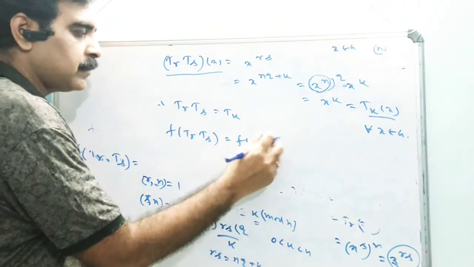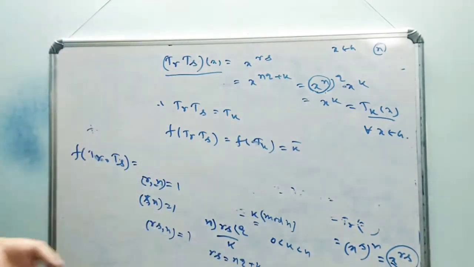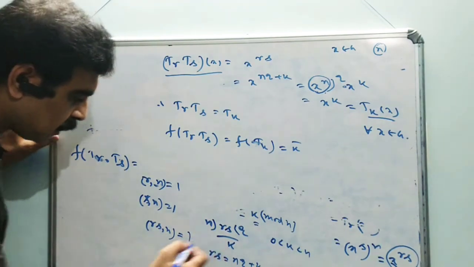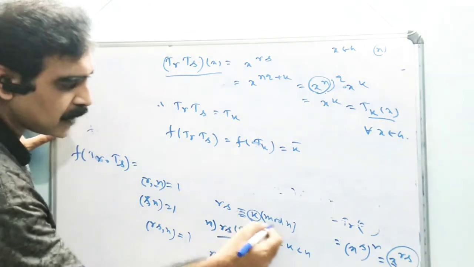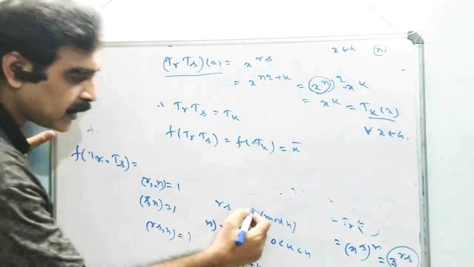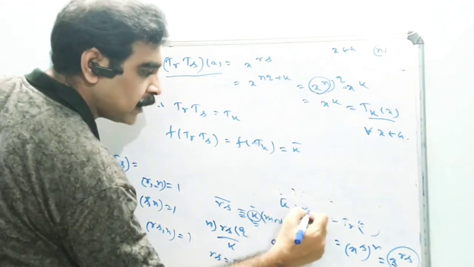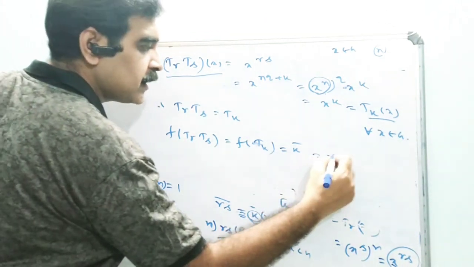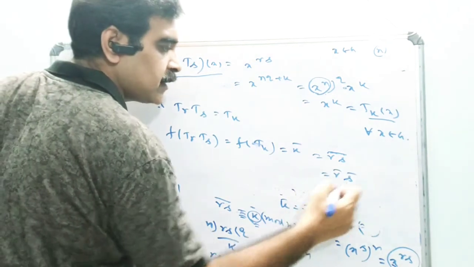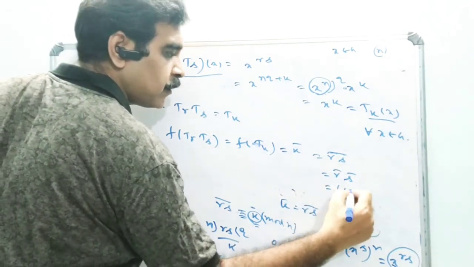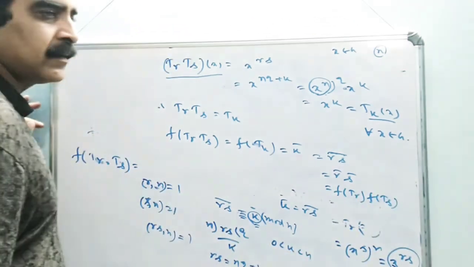Hence f of TR TS is equal to f of Tk. F of Tk means k bar, and we already saw here that RS is congruent to k modulo n. Therefore k bar equals RS bar. RS bar means r bar s bar, that is f of TR, f of TS.